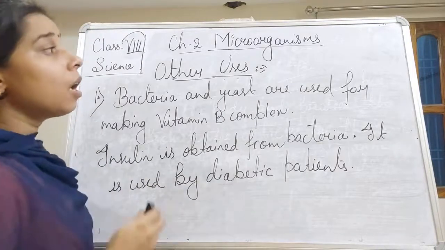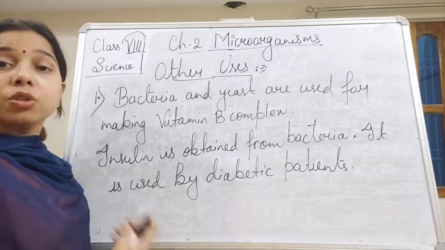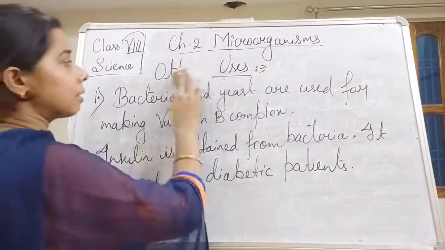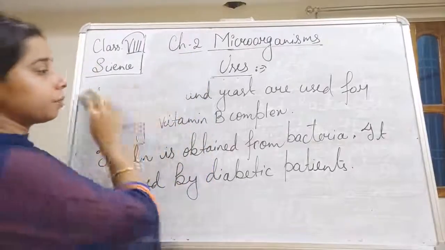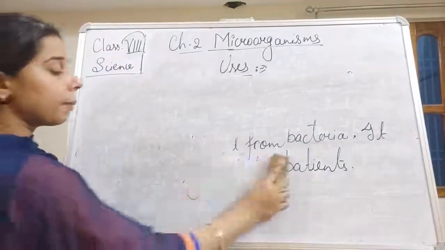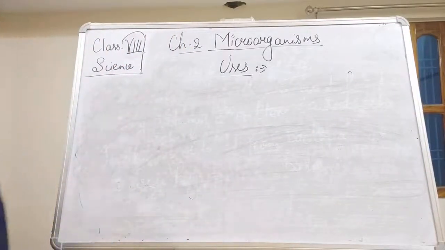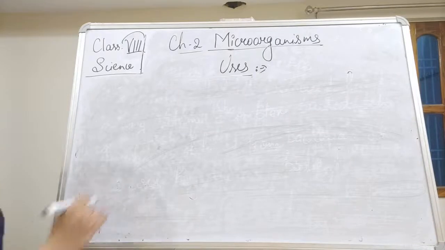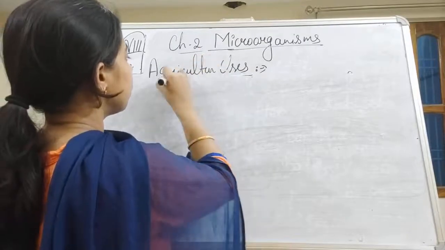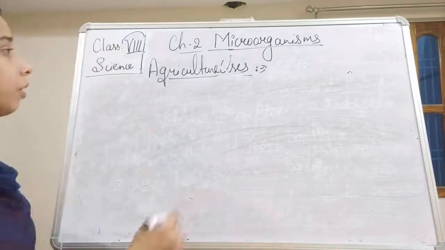Now let us see that microorganisms are not only used for medicinal uses, but are also used for agricultural purposes. So let us see how we can use microorganisms in agriculture also. If we are talking about agriculture, it means it should be good for our crops. So, agricultural uses of the microorganisms.